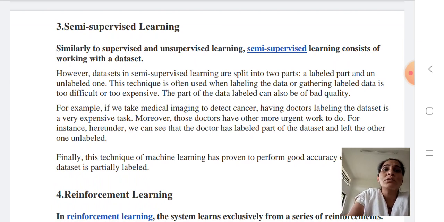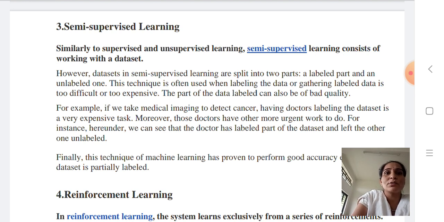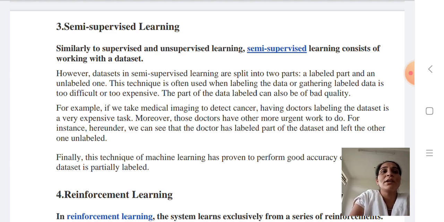Now the third and last one is semi-supervised learning. In this learning, both labeled and unlabeled data sets are used. Since both are used, the technique is often used when labeling the data or gathering labeled data is too difficult or too expensive. The labeled part of the data can also be of bad quality.